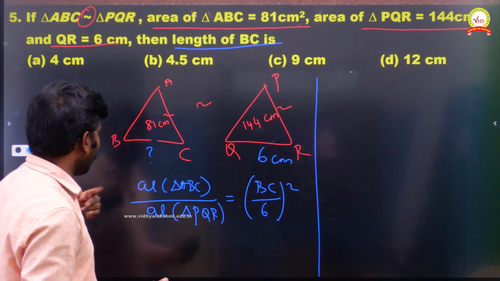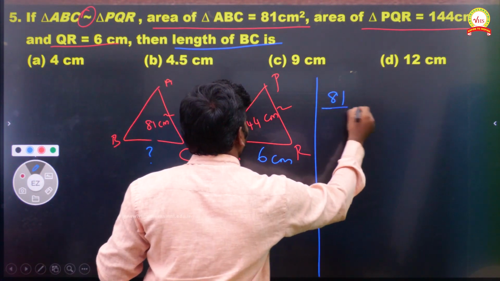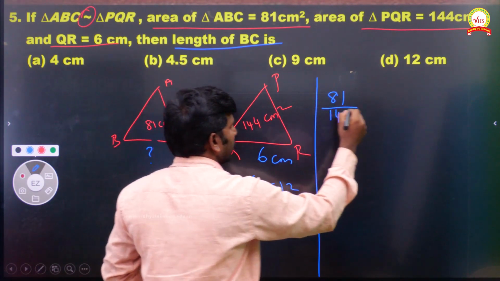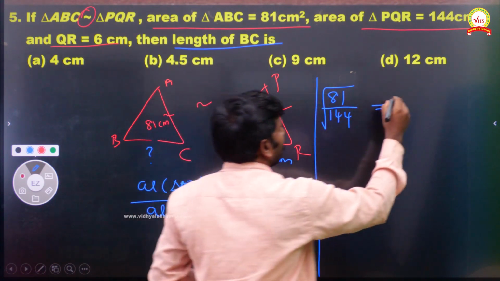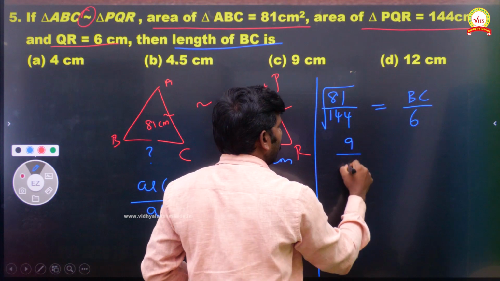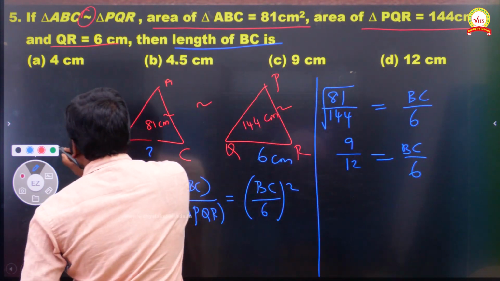So the area of triangle ABC is 81, and the area of triangle PQR is 144. When you send the square to the opposite side, it becomes root. Then the remaining we have BC divided by 6. When you take root, I am getting 9 divided by 12, which is equal to BC divided by 6. 6 we can cancel.